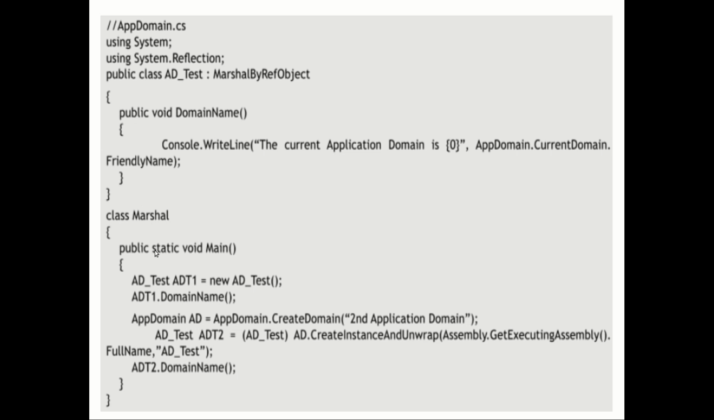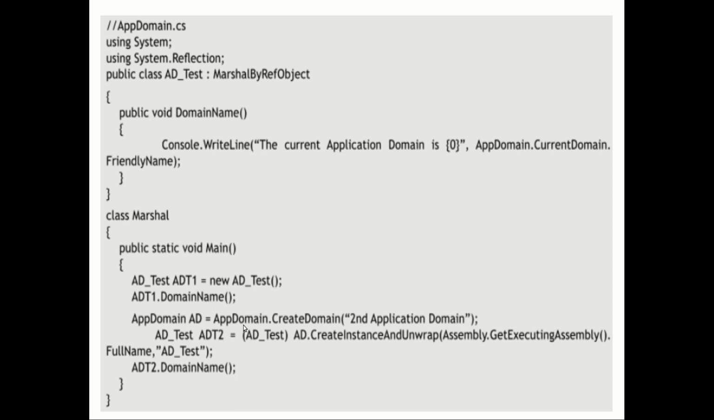And you are going to have class Marshal, and you can see here I have a main method, and in the main method I am creating an object of AD test, application domain test. I am creating the object, and I am invoking the method domain name, right? This you are going to do on your local machine.